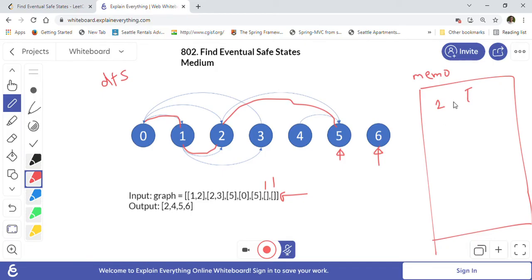For 2 the result is true. So we will just memorize this result using the memoization. And so we have not already looked into all paths. So from 1 we went to 2, but there is another path here which is going to 3 from 1, right? And from 3, if you look, the path is going from 3 to 0 again, right? So which means that we will keep the nodes that we have visited, right? We use a set, a visited set we will use.